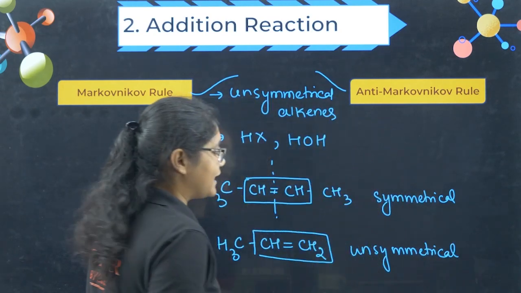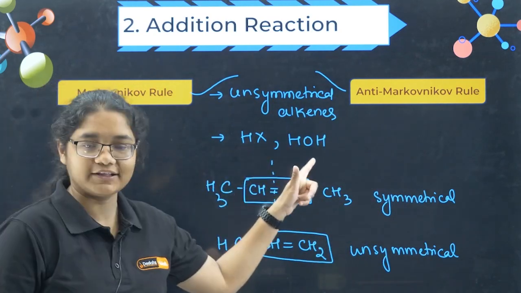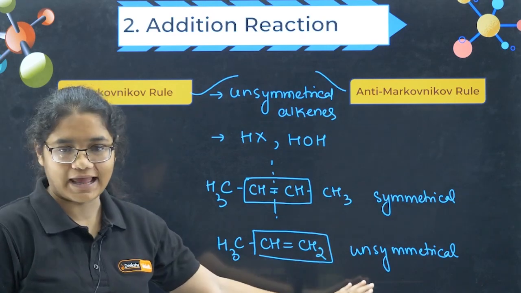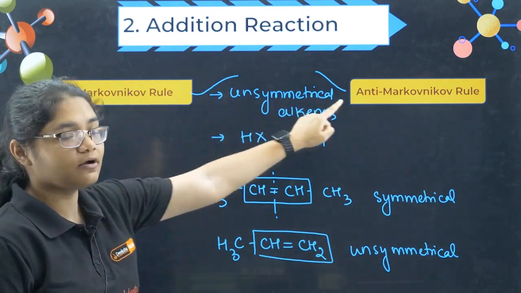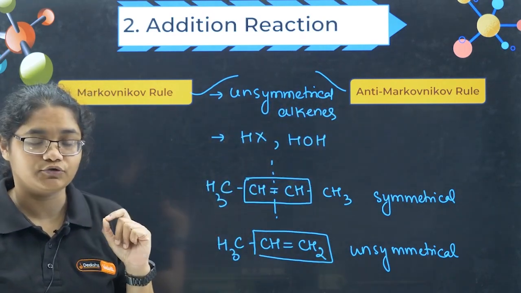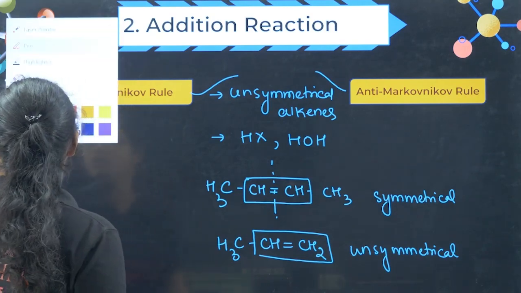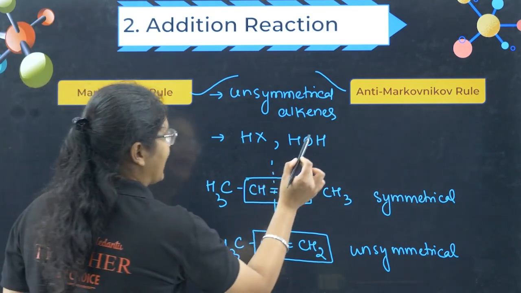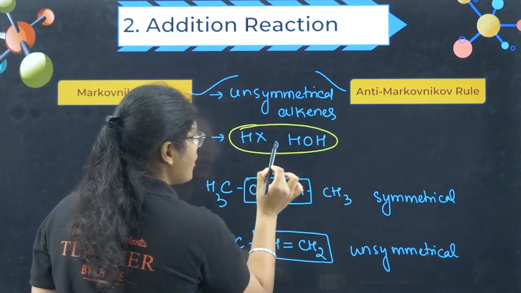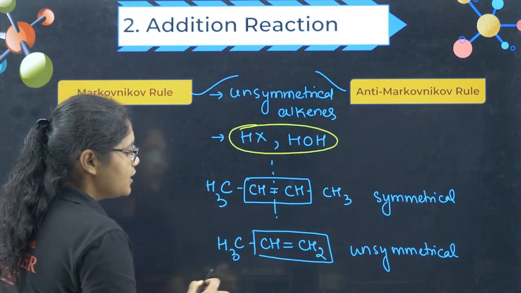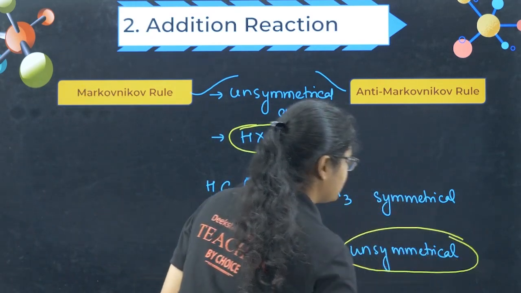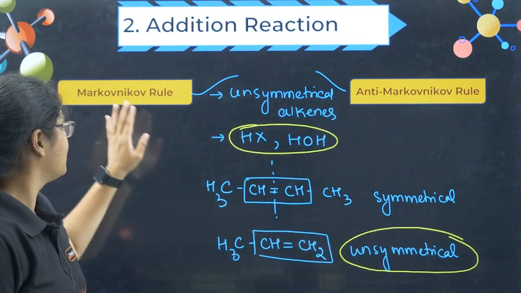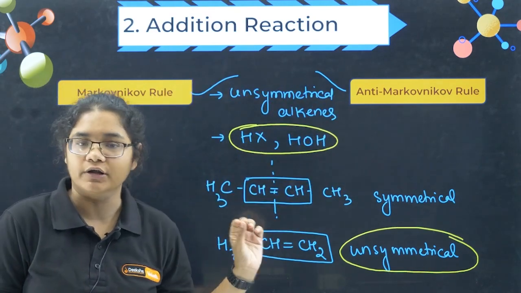Whenever we are adding HX or HOH to an unsymmetrical alkene, we need the Markovnikov and anti-Markovnikov rule. So let me repeat, when will we need this rule? We will need this rule when we are adding HX or HOH, that is water, to an unsymmetrical alkene. We will require Markovnikov's and anti-Markovnikov's rule.